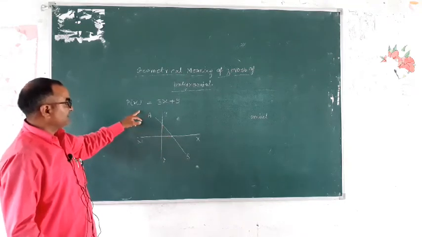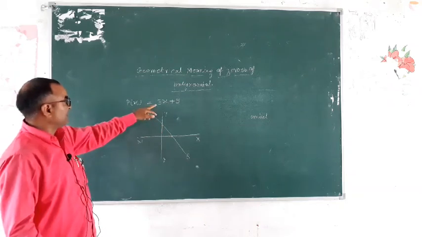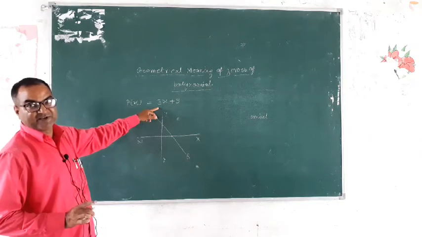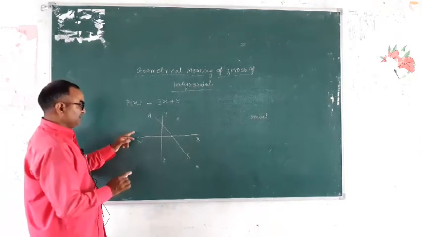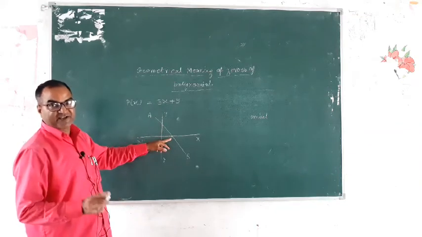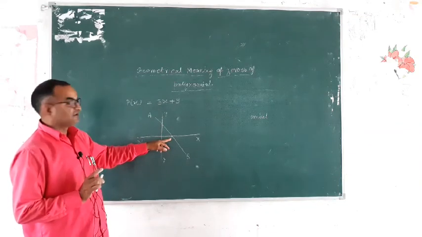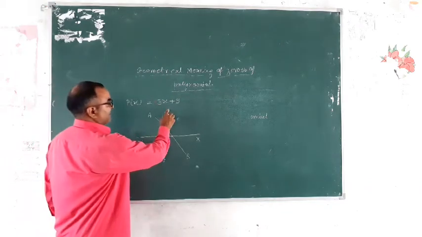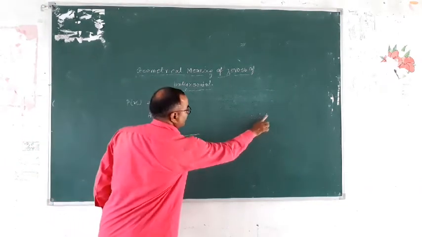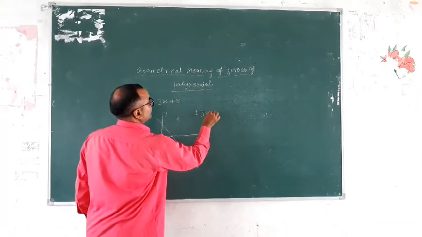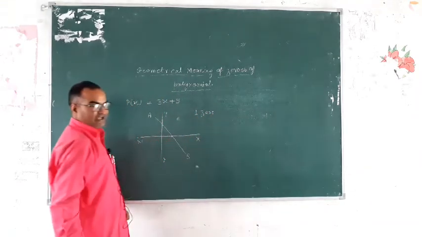Then the zero of this polynomial is 1. So the graph of this polynomial intersects the x-axis at only one point, then the zero of this polynomial is 1. So this polynomial has only 1 zero. This is 1 zero. Is it clear?